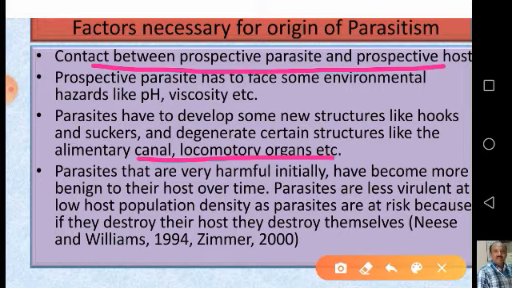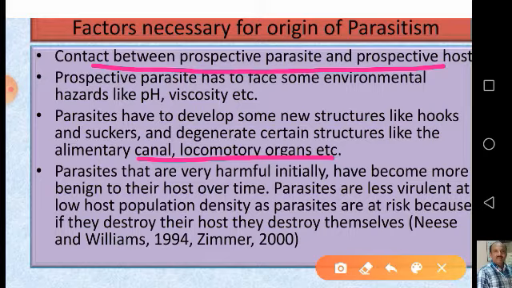So that's why these might not have been useful. Some of the organs might have degenerated, and some of the organs, to accommodate in the new environment, they might have developed. Then, parasites that are very harmful initially. So with the changes over time, changes occur in the parasites also. What are the changes?